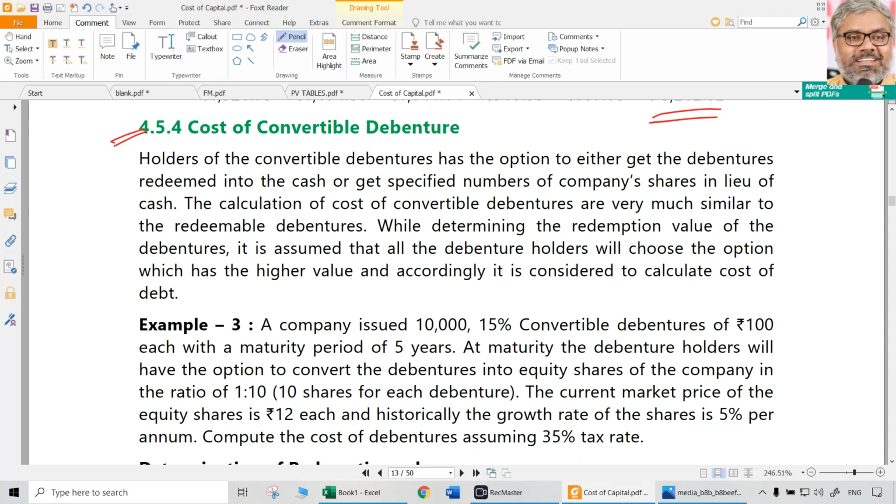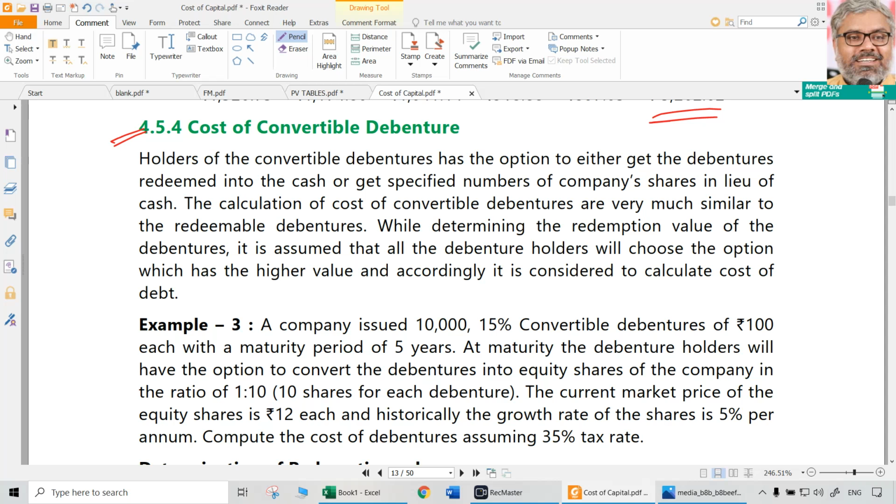Logic is same. Logic is always same. Whether we talk about realized yield approach, YTM, valuation of bond, for that matter valuation of anything, valuation of equity share or valuation of anything in the world, logic is same. Simply the present value of the future cash flows will be the current price.